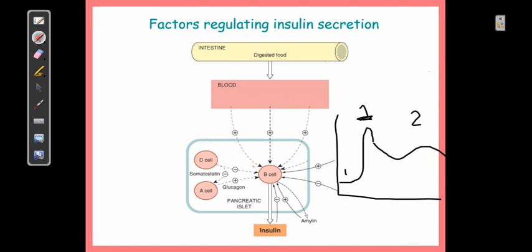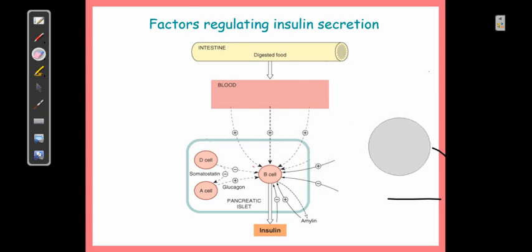If I am not wrong, in a previous lecture I showed a diagram of what the defect is in type 1 and type 2 diabetes. There I also mentioned the physiological release of insulin, which you can correlate here also. Now, as I told you, glucose is the major one, but apart from glucose, amino acids and fatty acids are also important.